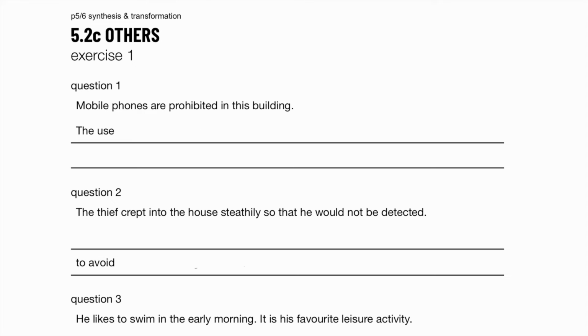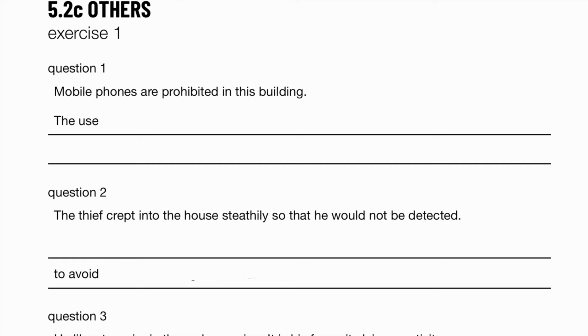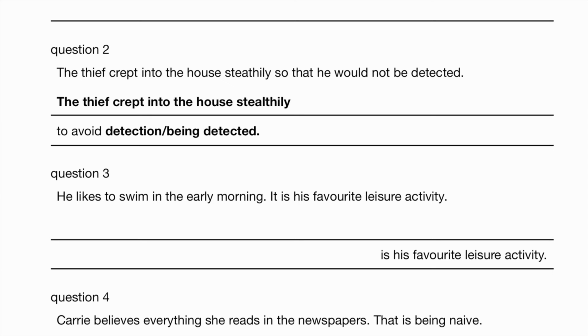Now this is part C, basically it's a mixture of other words, that's why I titled it others, so it's just a general mixture. Exercise 1. Mobile phones are prohibited in this building. They are not allowed. So the use of mobile phones is prohibited in this building. The thief crept into the house stealthily so that he would not be detected. So the thief crept into the house stealthily to avoid detection or to avoid being detected. So the noun form of detected is detection.